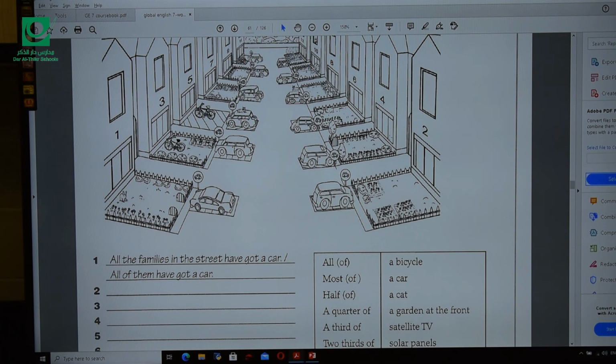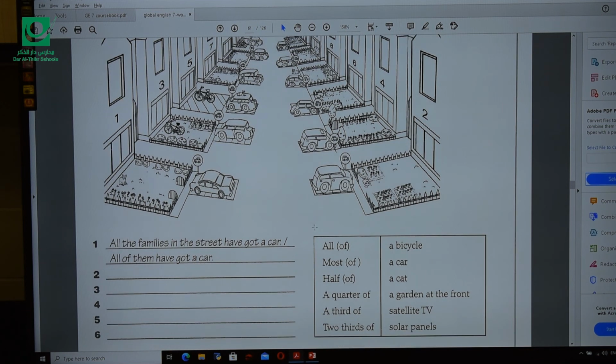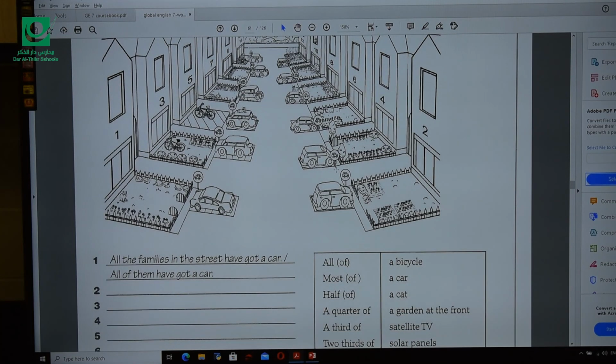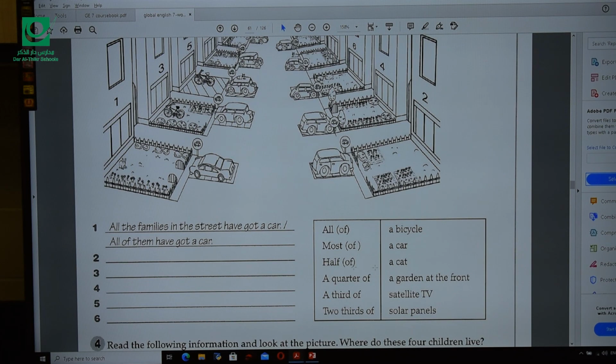I think, yes, 1 and 2 only. Solar panels, yes. Satellite TV. Let's have a look here. How many satellites? Yes, we have here 1, 2, 3, 4, 5, 6. So 6 only out of the 12, which means, yes, half.